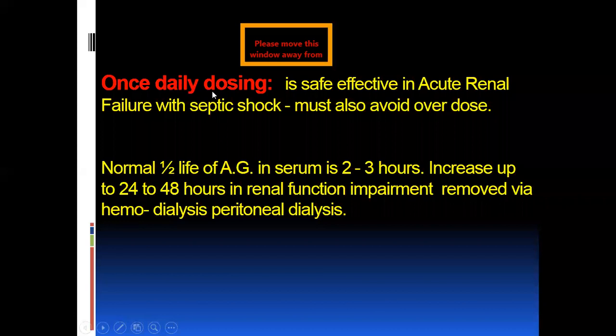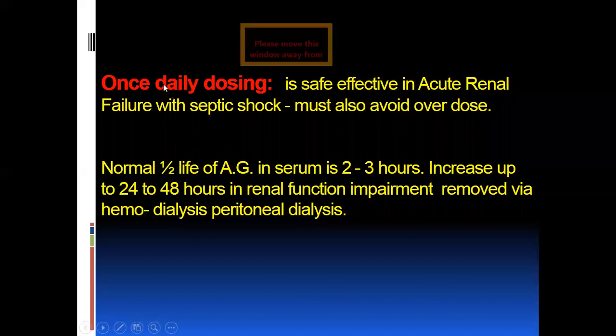With once daily dosing we must also avoid overdose; do not overdose thinking that it is given only once. The normal half-life of aminoglycoside in serum is 2 to 3 hours, increasing up to 24 to 48 hours in renal function impairment, and it is removed via hemodialysis and peritoneal dialysis.